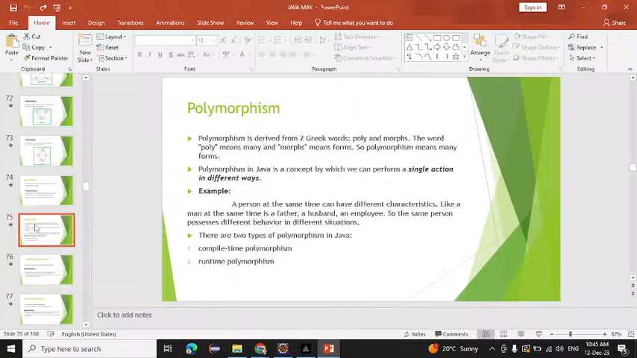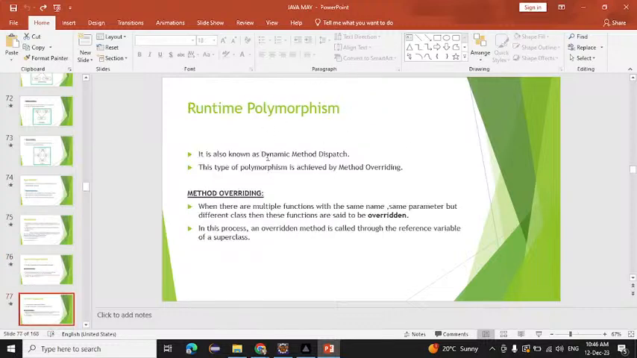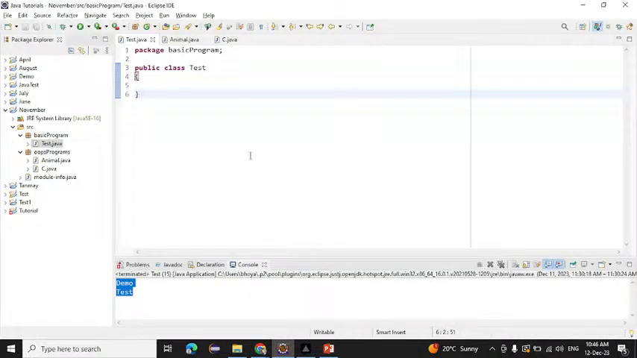Polymorphism has two types: compile time polymorphism and runtime polymorphism. Compile time polymorphism we can achieve with the help of method overloading, and runtime polymorphism can be achieved with the help of method overriding. What is meant by method overloading and what is meant by method overriding? So we will move to the clips. First we will see method overloading.